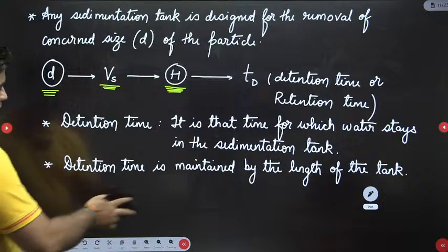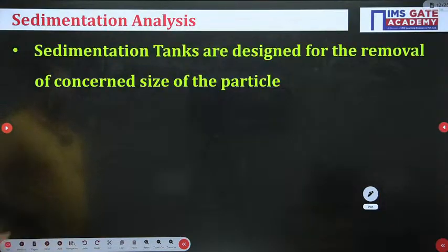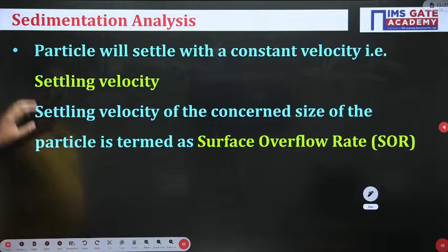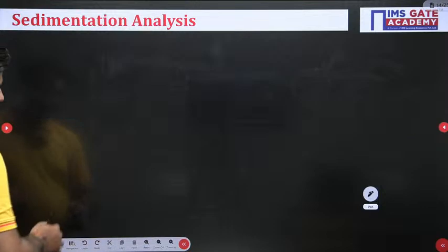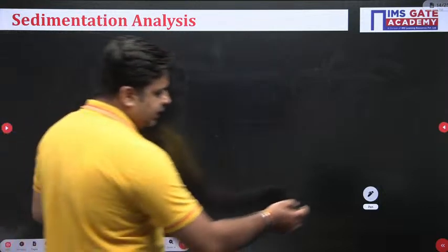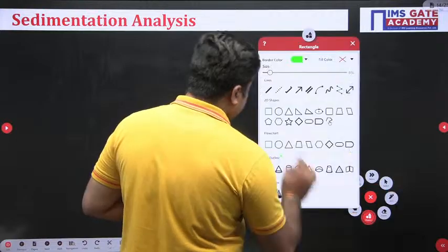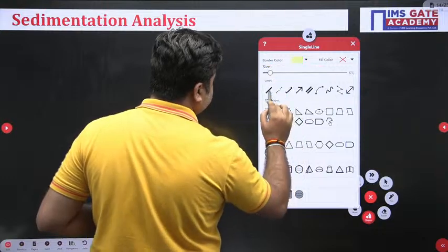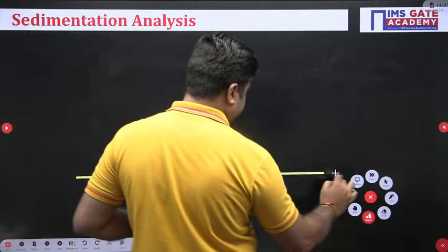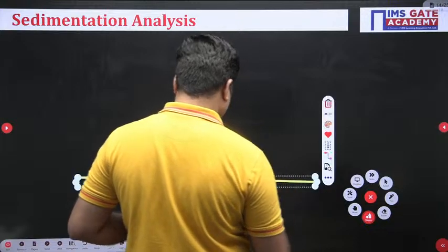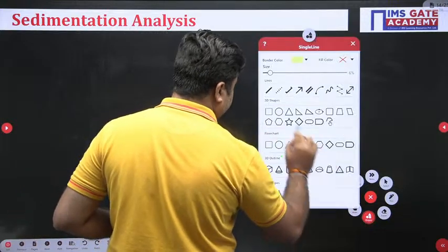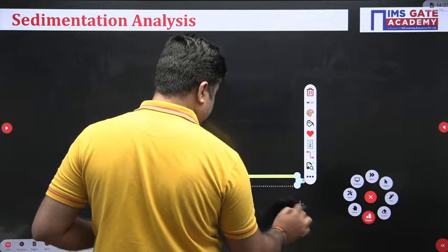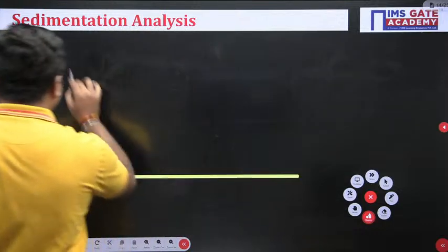Now you see this. So sedimentation tanks are designed for the removal of the concerned size of the particle. We have discussed. Okay, we'll start one by one. So we start the analysis of this. You see, this is my longitudinal section of the tank, and this is my inlet cross section.